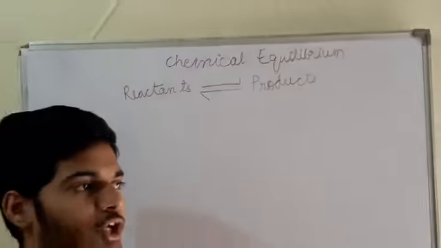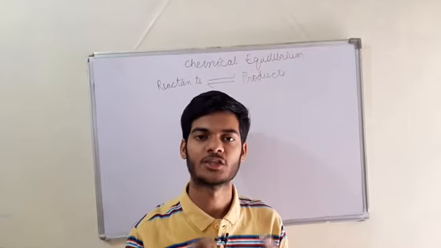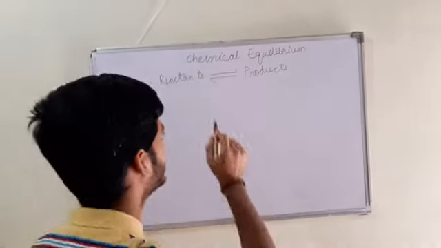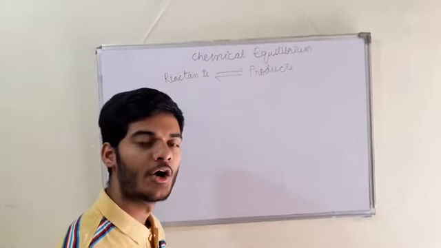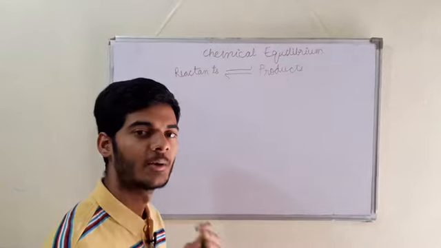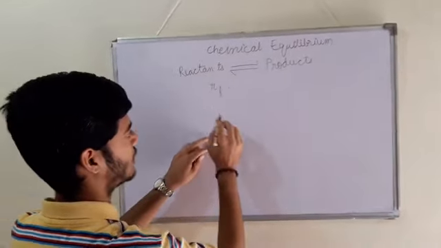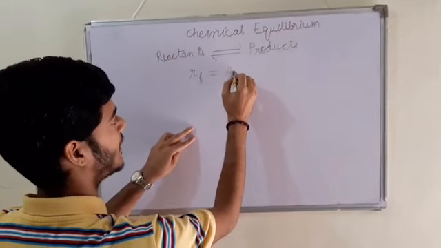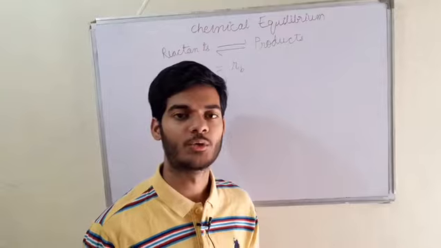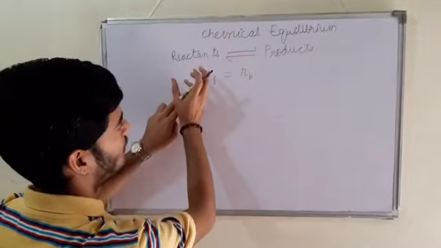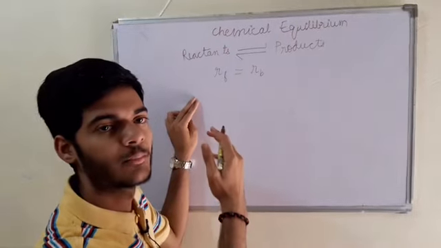Equilibrium, dynamic equilibrium, and there are a lot of misconceptions in our minds that the reaction stops there, but that is not so. This double-headed arrow means that the rate of the forward reaction and the rate of the backward reaction become equal. If we consider RF to be the rate of forward reaction and RB to be the rate of backward reaction, both the rates become equal at the point of equilibrium. Means whatever amount of reactants is becoming products, the products will come back and form reactants.